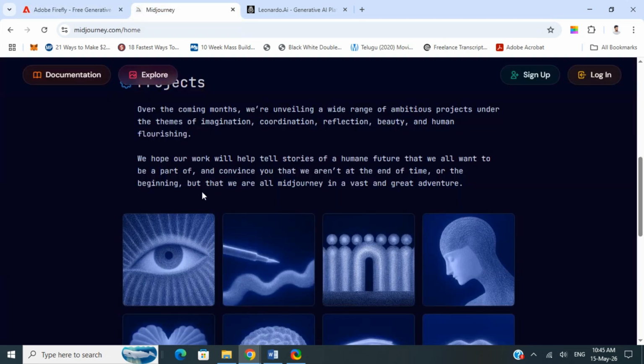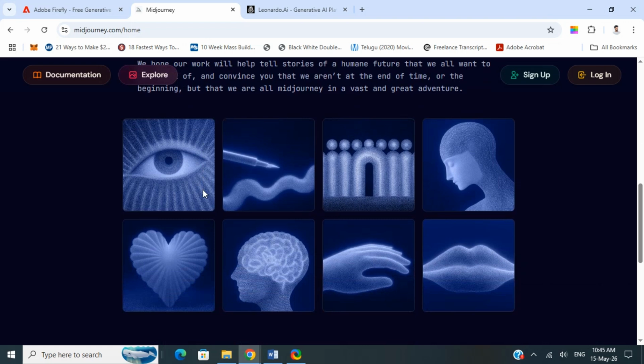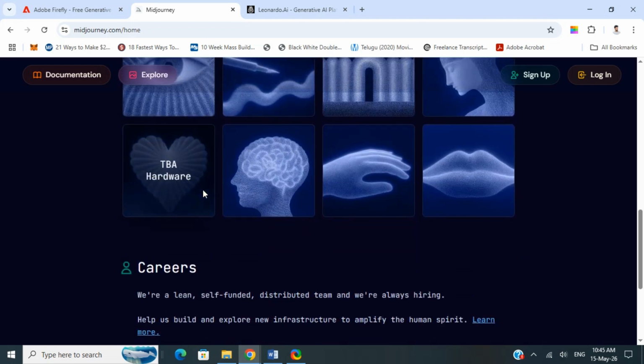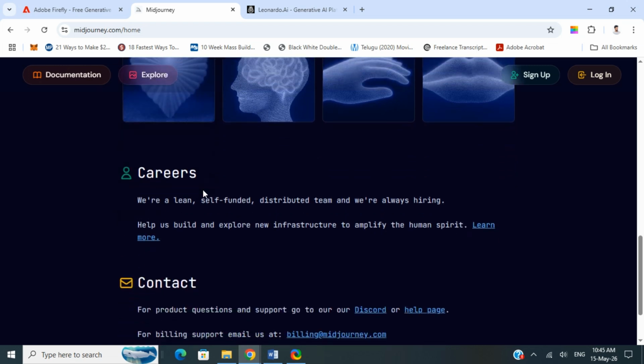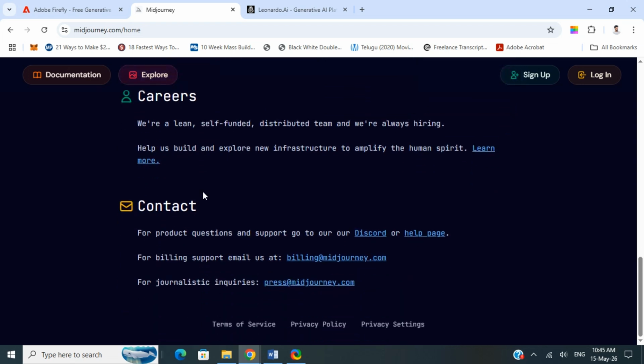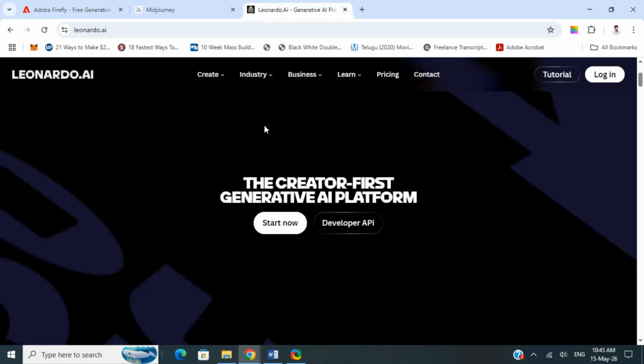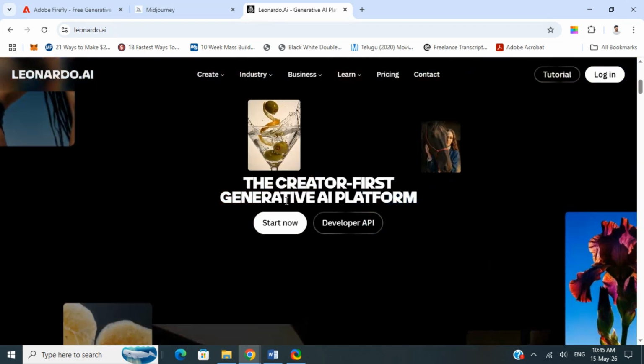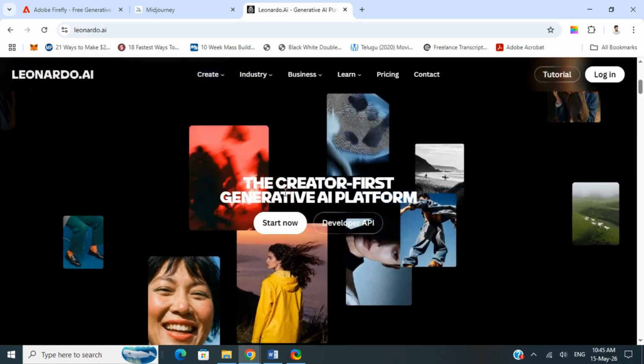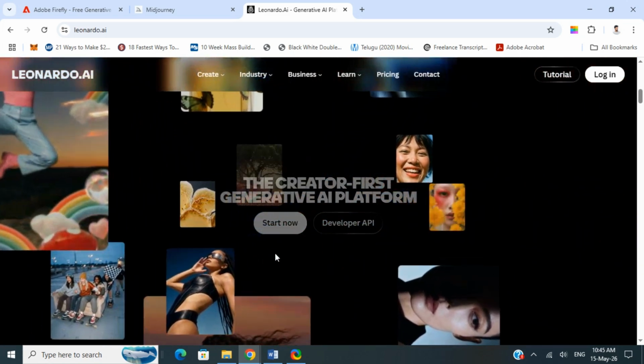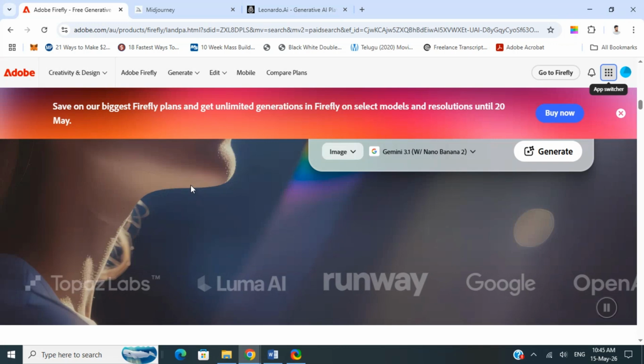Midjourney has the best looking AI art overall. It has incredible realism and cinematic quality, and amazing lighting, textures, and compositions. It's best for artists, creative content creators, filmmakers, or even social media content creators as well. Leonardo AI has powerful customization controls, and it's great for game assets and character designs. It has more affordable flexibility, and it's best for game developers, advanced creators, and AI enthusiasts.